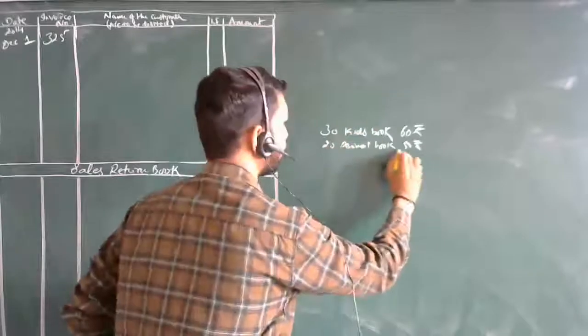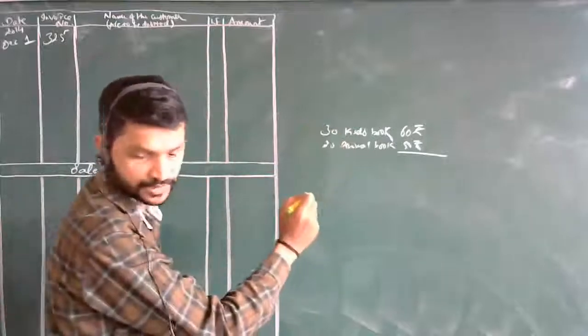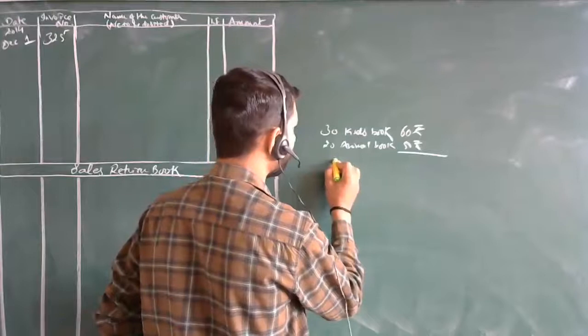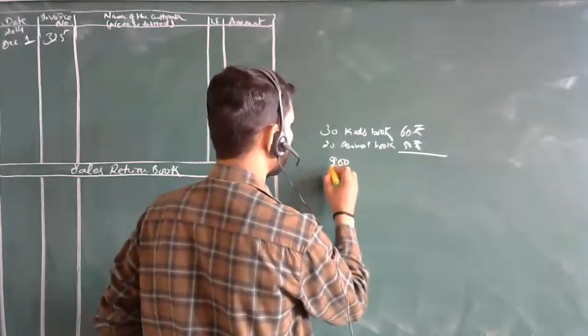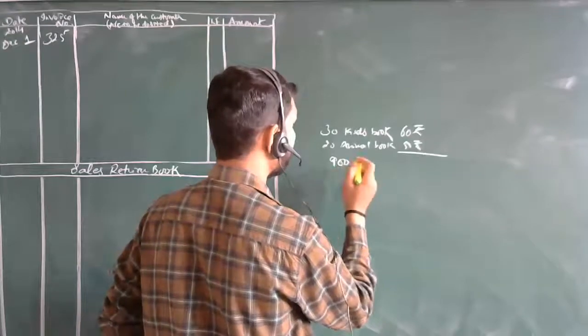So what is the total? Check it out. 30 into 60 is 1800. Yes, sir, 1800 is correct.